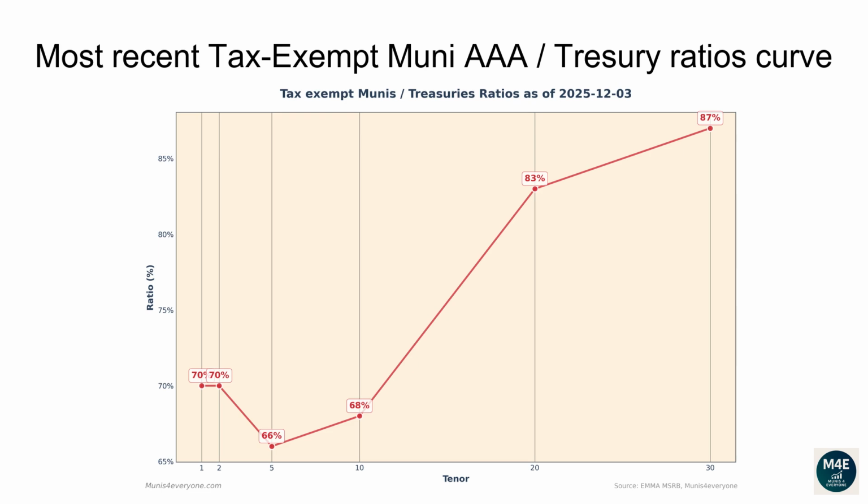The current one-year ratio is 70%. The 2 years ratio is 70%. The 5 years ratio is 66%. The 10 years ratio is 68%. The 20 years ratio is 83%. The 30 years ratio is 87%.